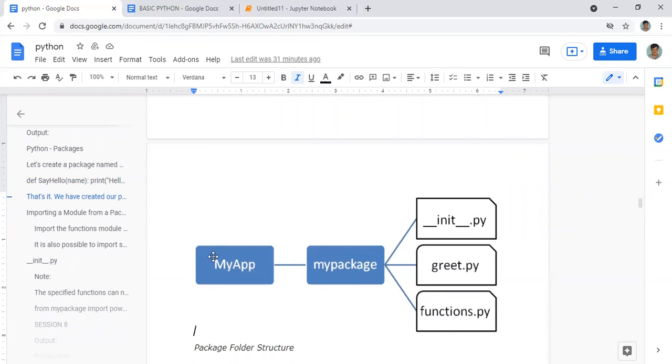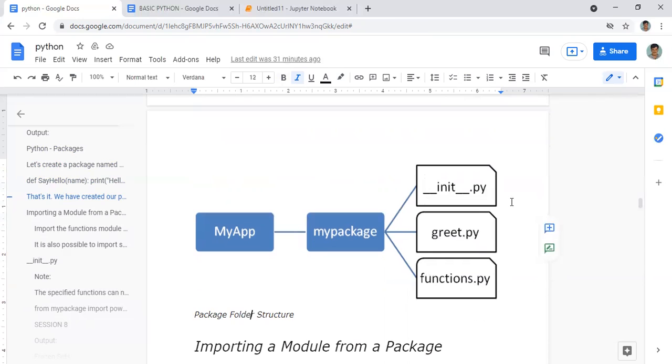First, this is our main folder, my app, and inside that we have a my package, and inside that we have created three Python files. Some code is present under greet.py, and something is under functions.py also. This is a blank Python file, and the code for that is __init__.py. Now this structure is clear, I think.